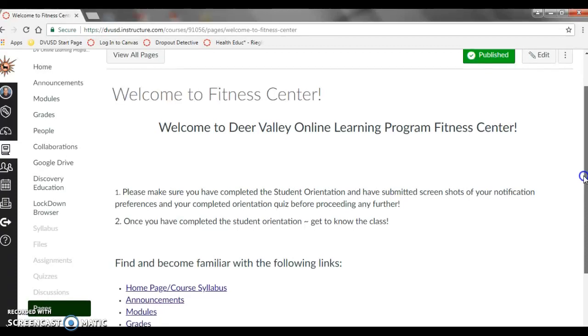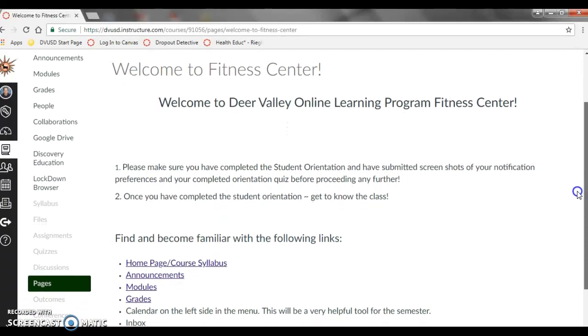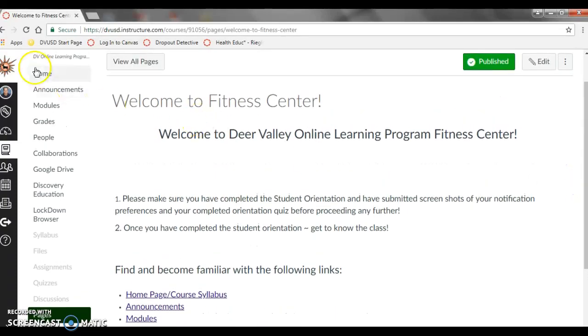I want you to become familiar with a few of the links here. First off, up here in the Home tab, that will take you to the home screen. When you go to the home screen, that'll give you information such as the assignments that are due for that week. There's also a printable calendar there, and you have access to the syllabus.